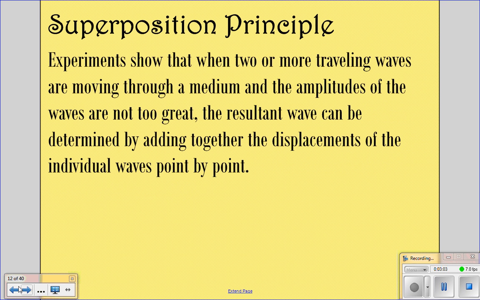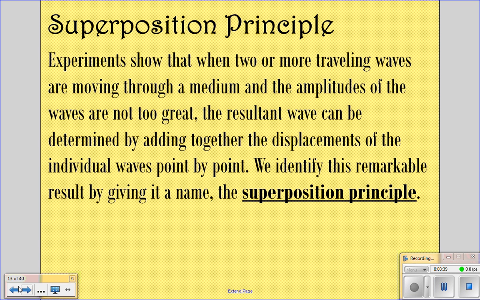Looking at the superposition principle, experiments show that when two or more traveling waves are moving through a medium and the amplitudes of the waves are not too great, the resultant wave can be determined by adding together the displacements of the individual waves point by point. So as long as you don't have waves that have extremely large amplitudes, then add two or more waves together, and that gives you the total displacement at each individual point. We identify the remarkable result by calling it the superposition principle.